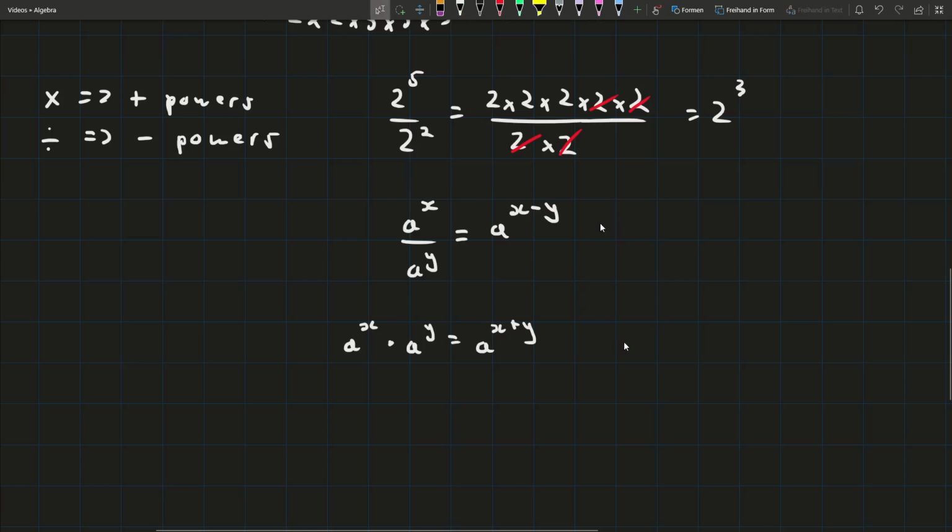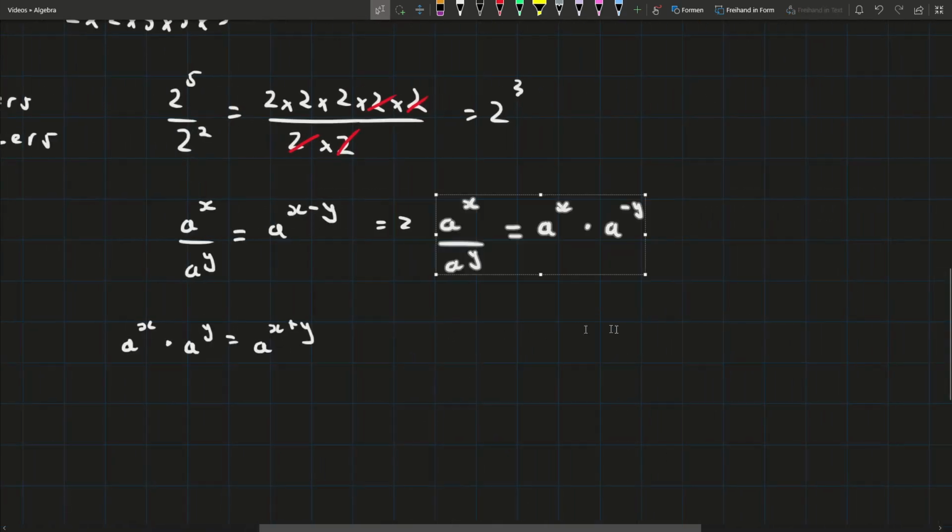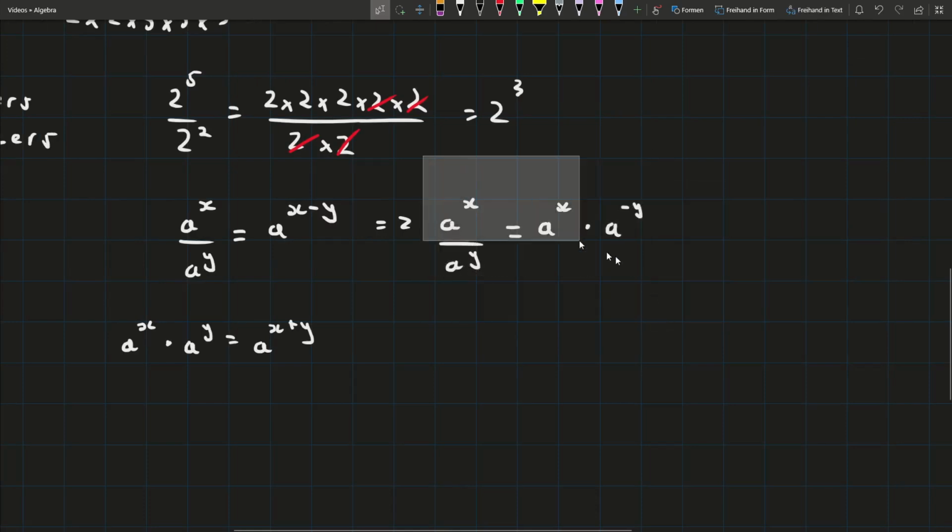Well, if you didn't figure it out, obviously we can't really do anything with the left-hand side. With the right-hand side, though, according to this rule here, we can split these up as multiplication, can't we? So here, we can split that up into a to the power of x times a to the power of minus y. Why? Because when we multiply these together, we add the powers, we get x minus y, as we have here. Now, what do you think we could do here to both sides that would give us something interesting to think about? Pause the video, have a think, mess around with it. What could we do here?